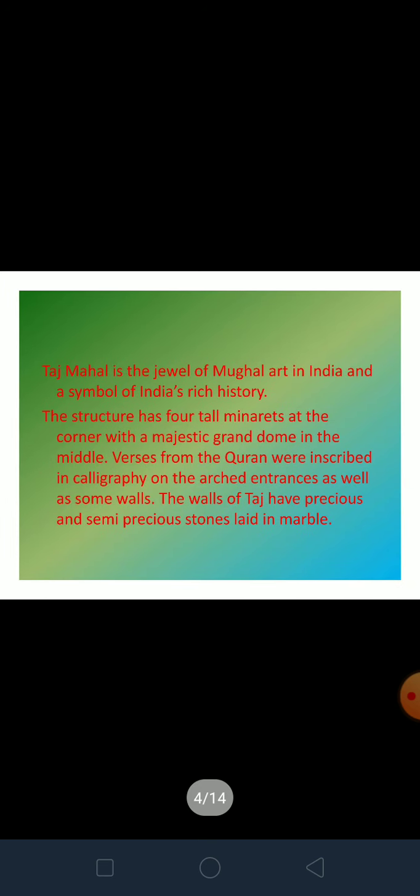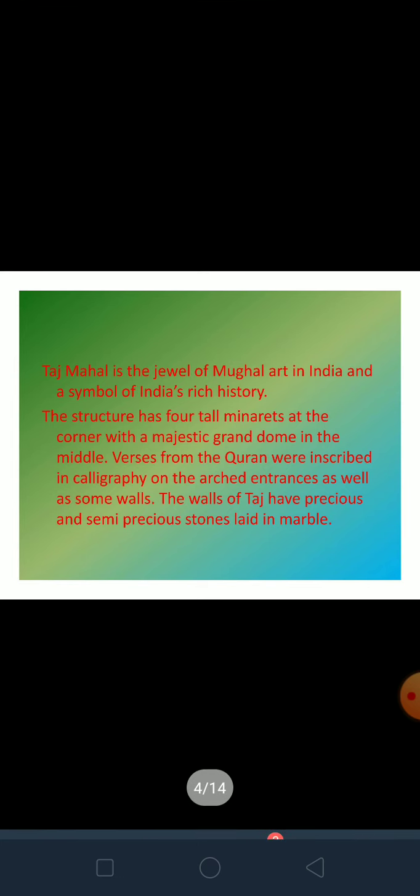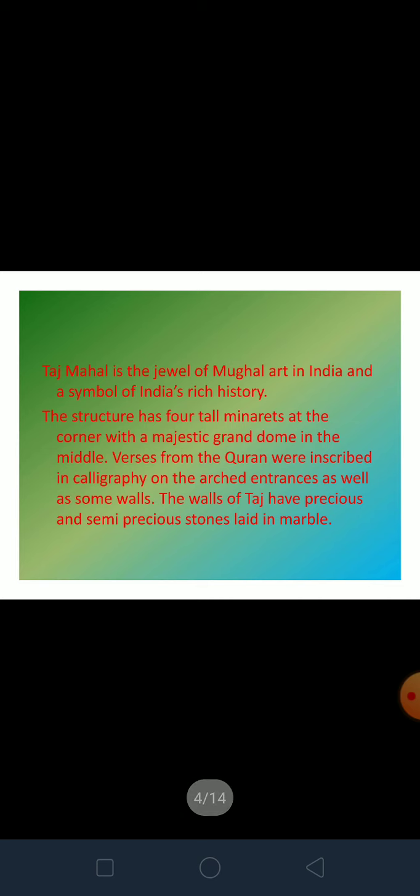It's a jewel of Mughal art in India, and it's a symbol of India's rich history and heritage. The central building has a big dome which is surrounded by 4 minarets at each corner, and the grand dome in the middle. On the walls of Taj Mahal are verses from the Quran, the holy book. Some couplets, some lines from the Quran are inscribed on the marble, on the walls as well as on the entrance. The walls of Taj Mahal were studded with precious and semi-precious stones, but they are no more now.